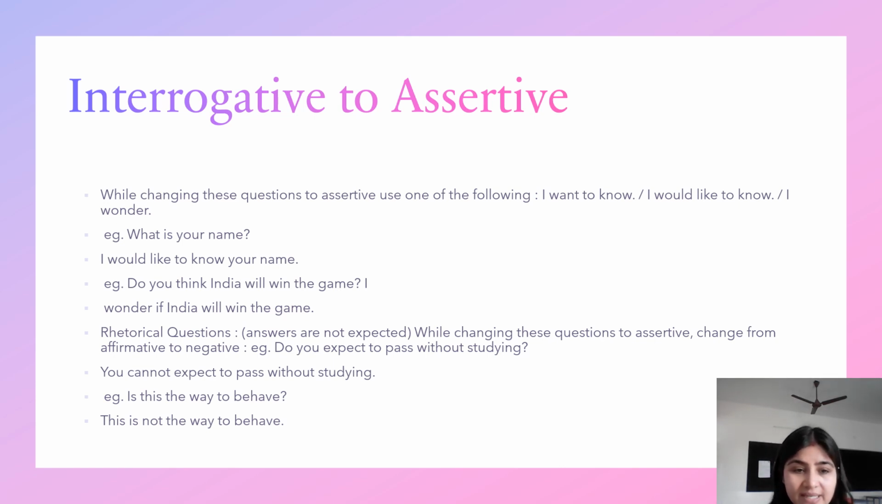Okay, let's take the second example. Is this the way to behave? Okay, you have to change this to assertive. So what will you do? This is positive, then you will make it negative, without changing the meaning. This is not the way to behave. So these are some of the ways in which an interrogative sentence can be transformed to an assertive sentence.